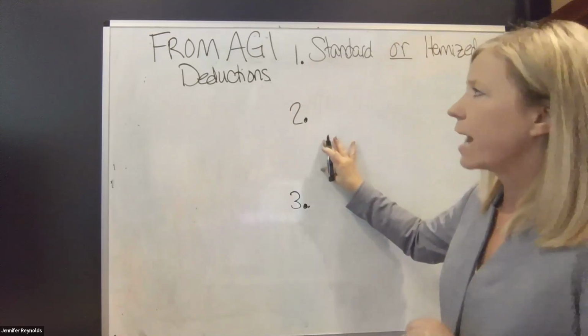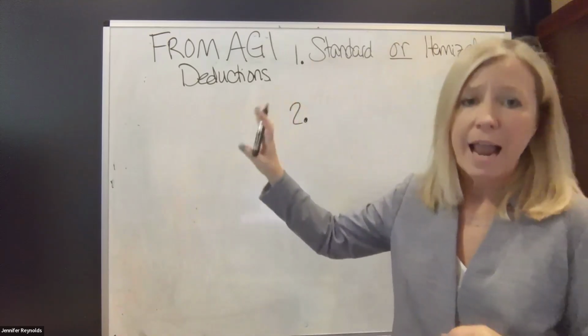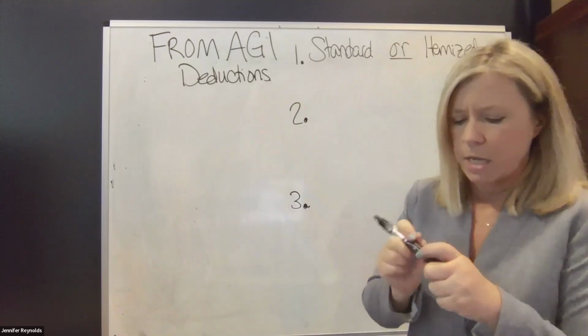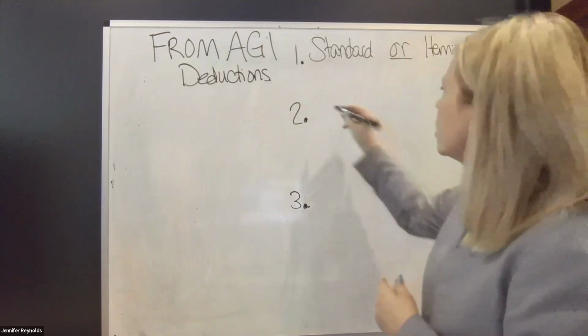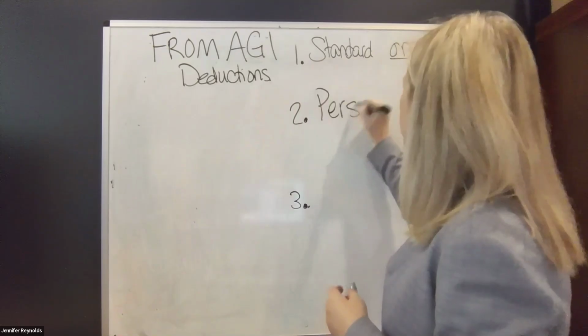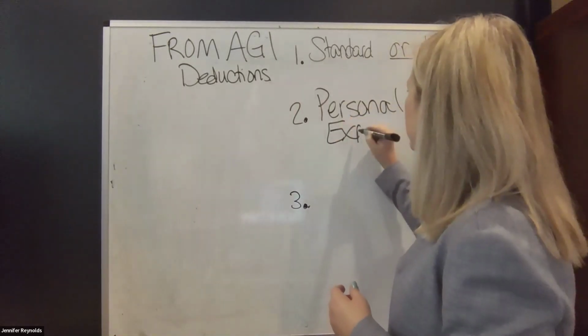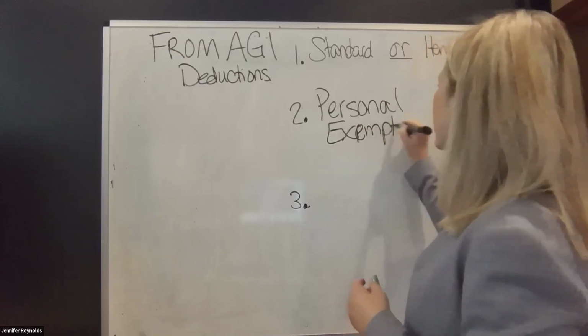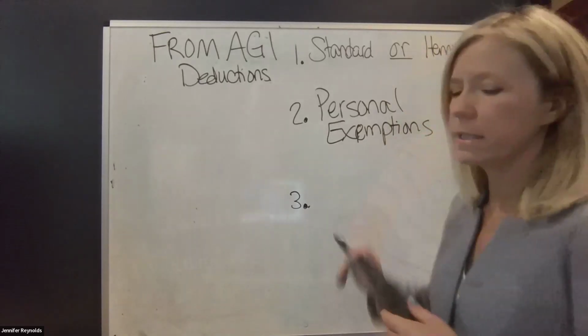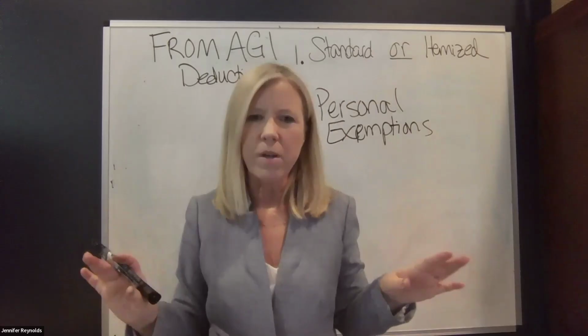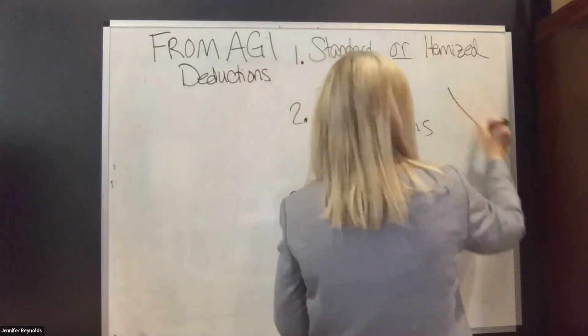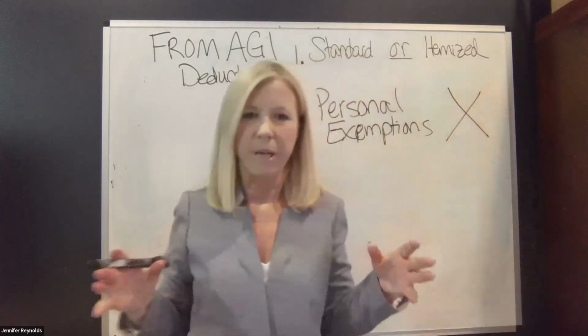Your second general category of from AGI deductions is personal exemptions. It's actually personal and dependency exemptions. But the weird thing about those is they're not in place right now.